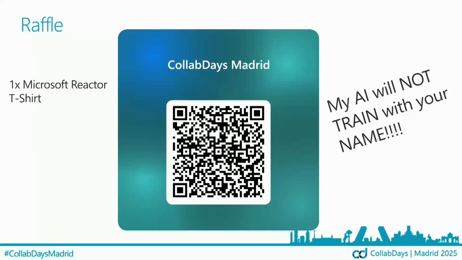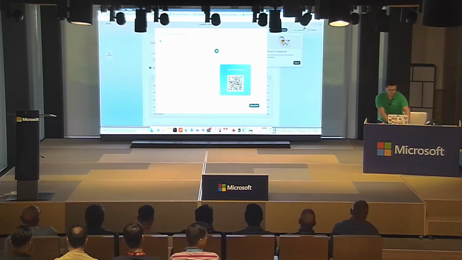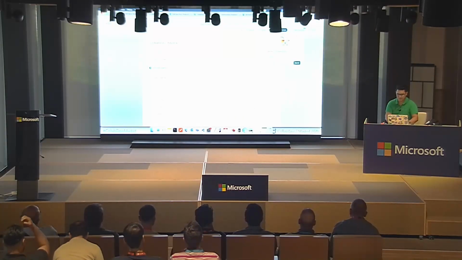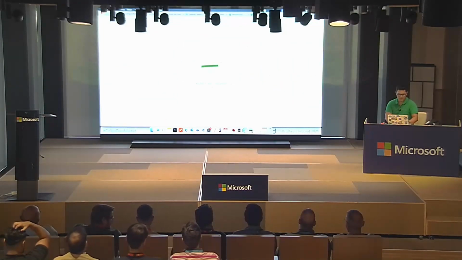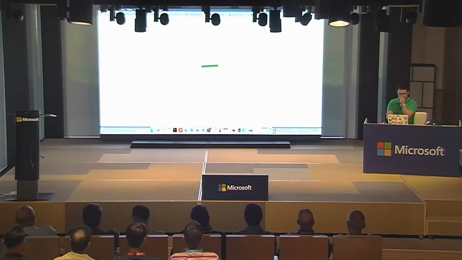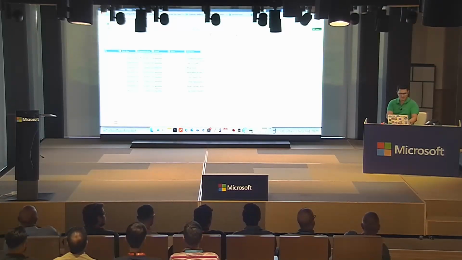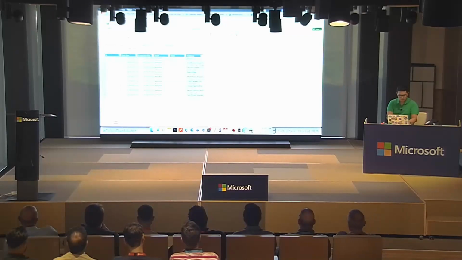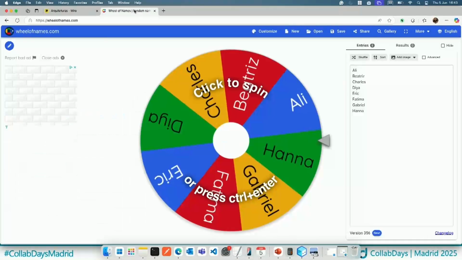Let me do the raffle quickly before switching. So let me go here. CollabDays. Let me get the responses. Here we go. Let me remove the test because it's my information. Here we go.